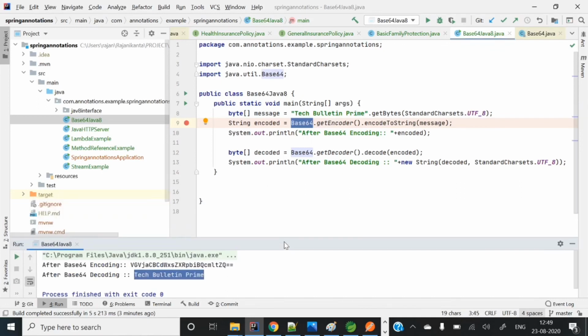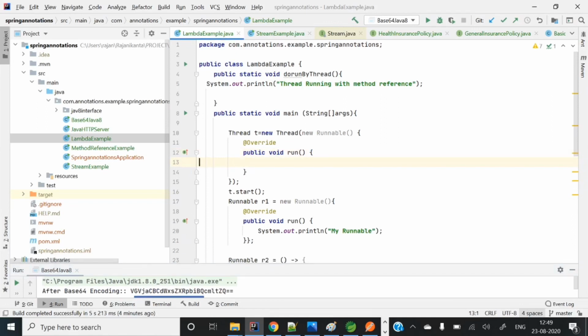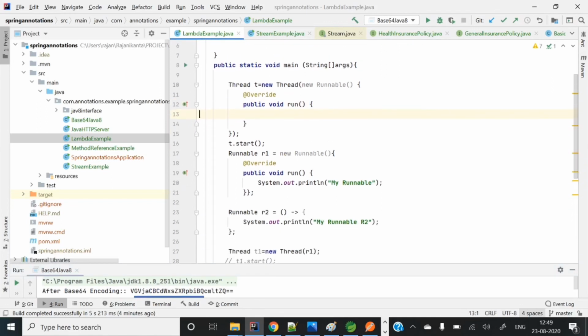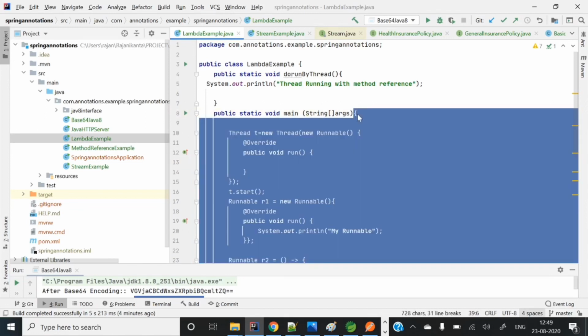So let me show you a lambda example here. Instead of anonymous inner classes, we can pass lambda there, right? I will definitely cover a separate video for this lambda expression. So let's have some basic example here. This is a sample example, this is the main method.